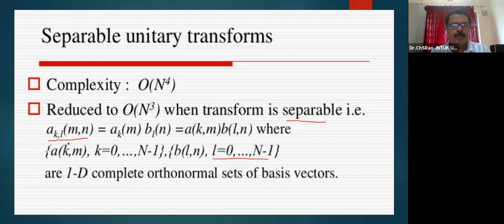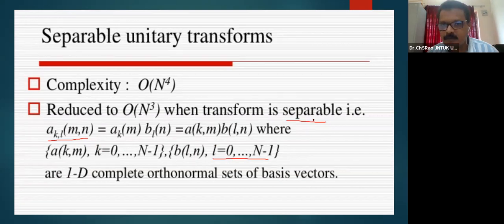Here, a two-dimensional transformation, we are just computing as two one-dimensional transformations, and 1D complete orthonormal sets of basis vectors are being represented here. This kind of representation is known as a separable representation.